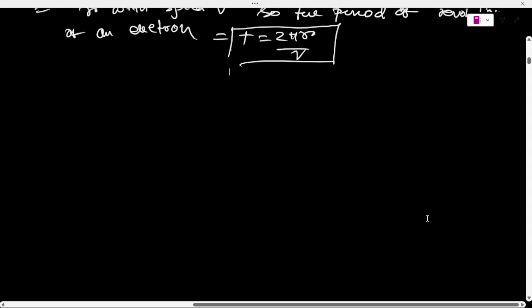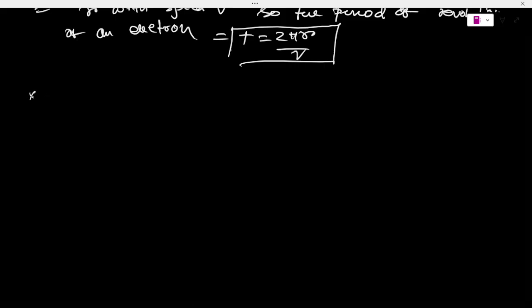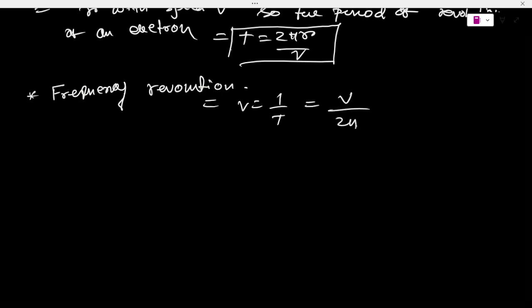Now come to the frequency of revolution. Frequency is equal to 1 by T, so it will be v by 2 pi r.